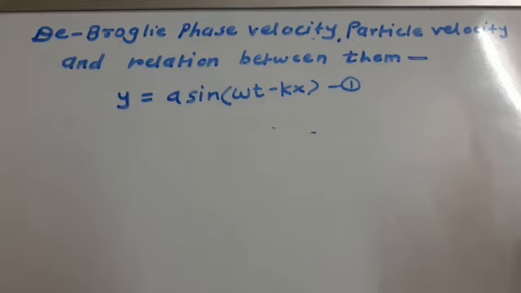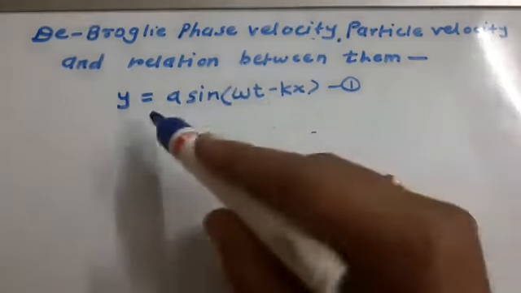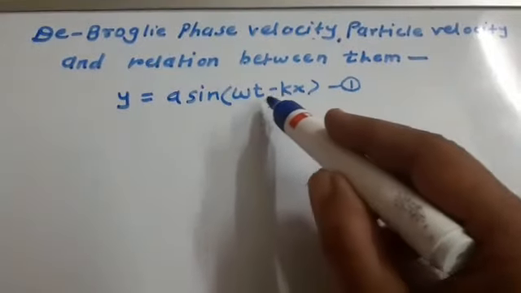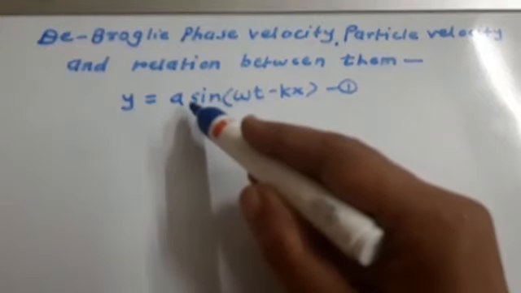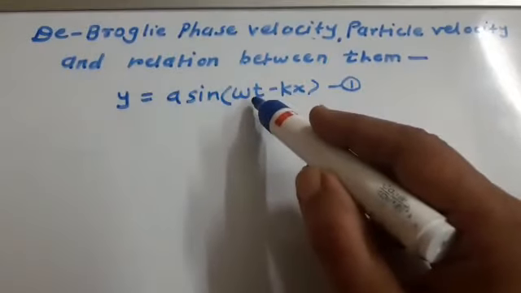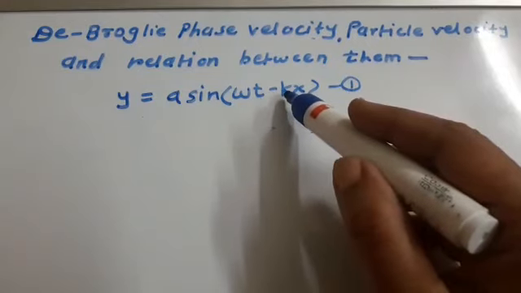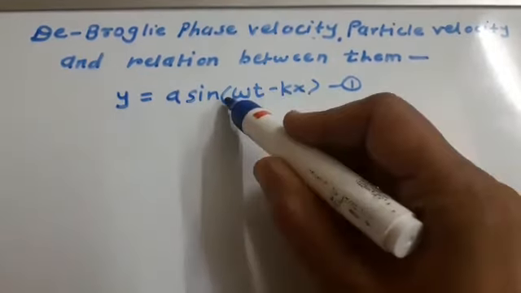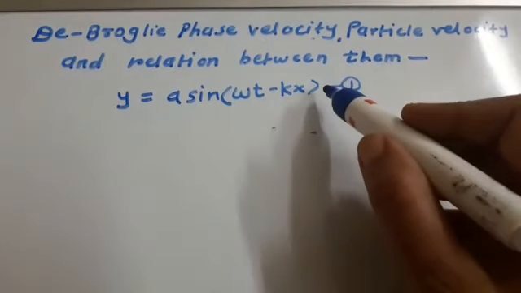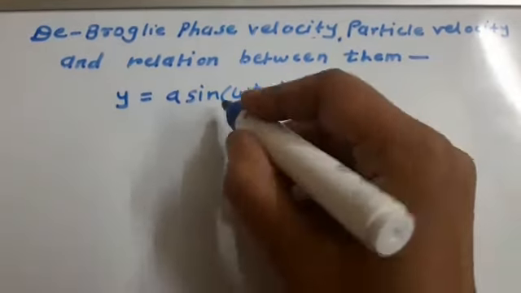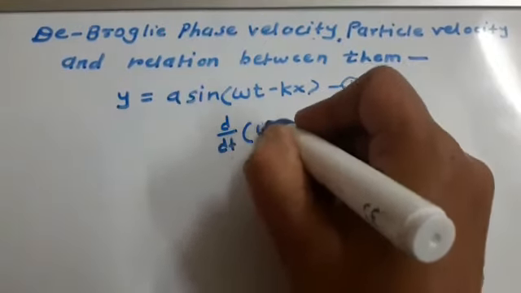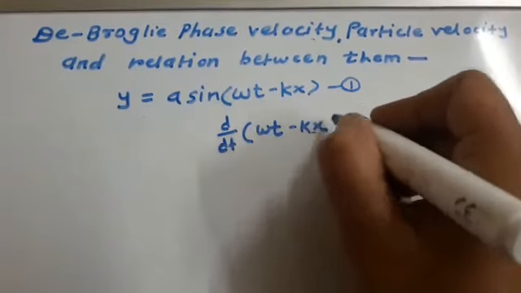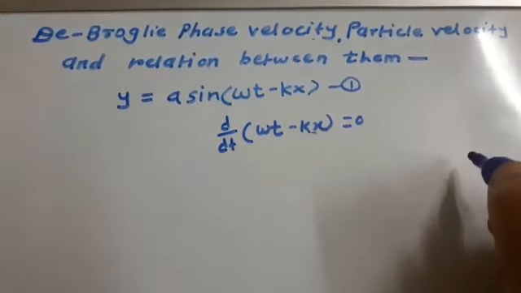Consider the equation of a plane progressive wave: y equals a sine of omega t minus kx, equation 1. In this equation, a is the amplitude, omega is the angular frequency and k is the propagation constant. And the term omega t minus kx represents the phase of motion. Differentiating equation 1, we can write d by dt of omega t minus kx is equal to 0.